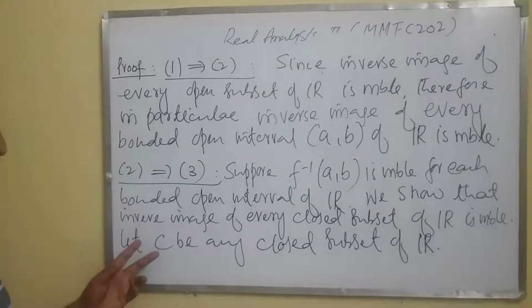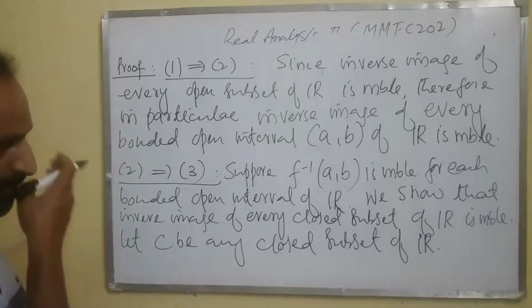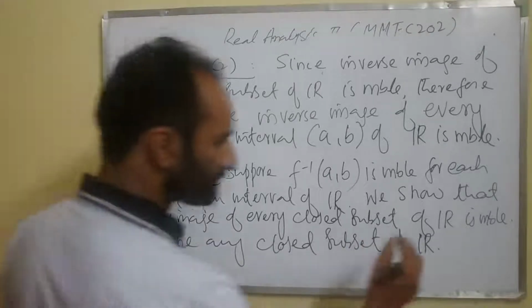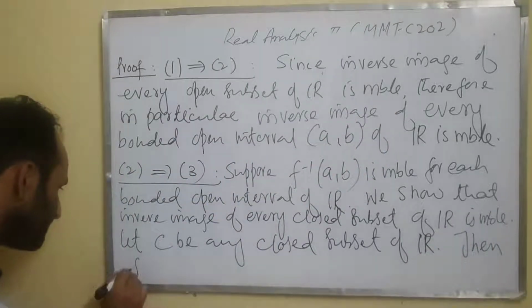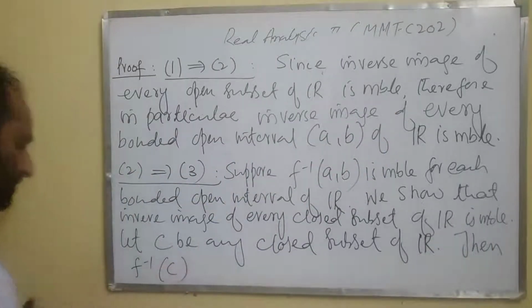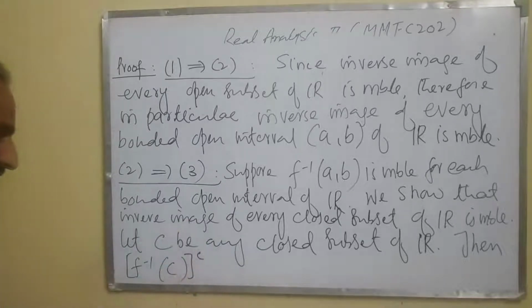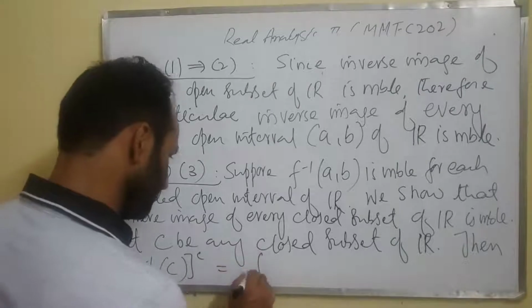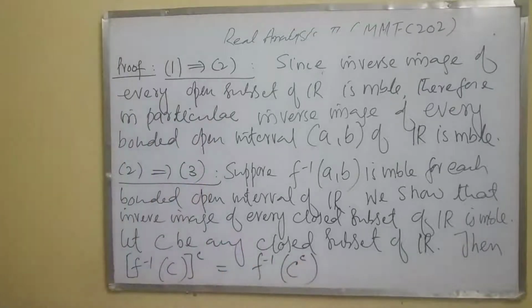Now it's sufficient to show that F inverse of C, its complement is measurable. Then F inverse of C whole complement, let's find this. It's equal to F inverse of C complement. What is C complement?